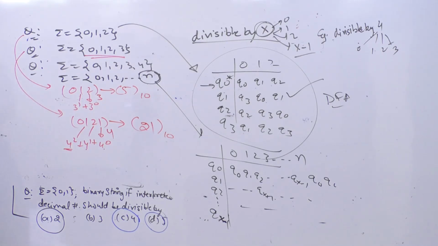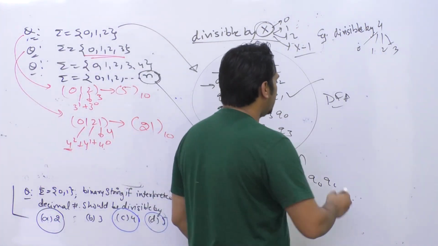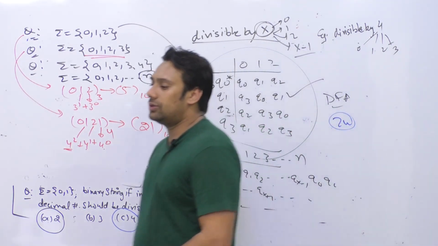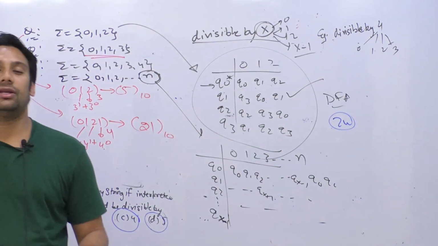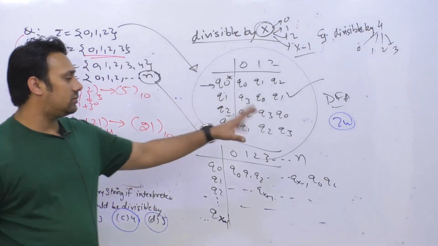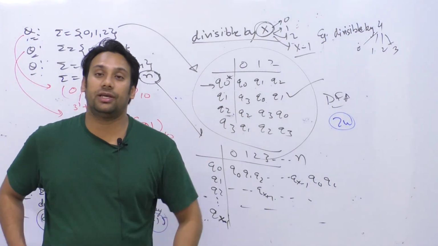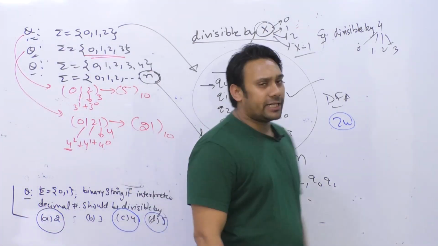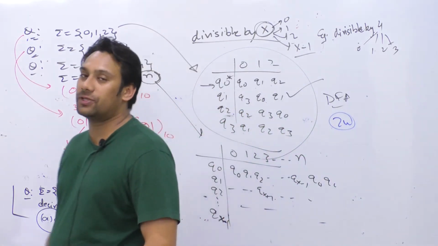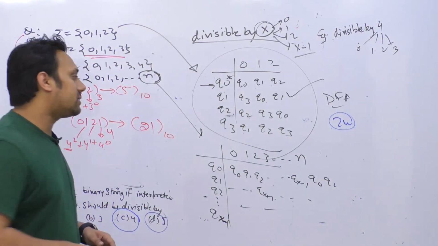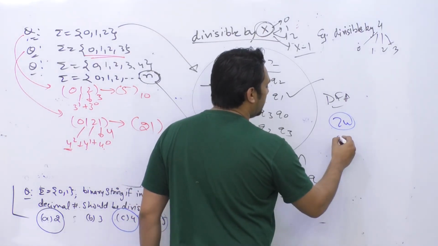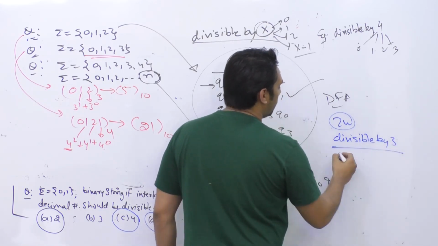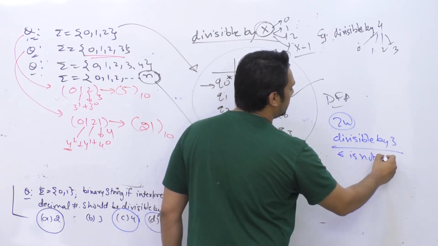Good. So now there is a second case also. The second case is when you imagine that epsilon is not divisible. If epsilon is not divisible, then you have to figure out a solution for that also. How can you solve this problem? Take that as homework. If we assume that epsilon is not divisible, then how many states can there be? So let me give a homework: I want divisible by 3, but epsilon is not divisible.